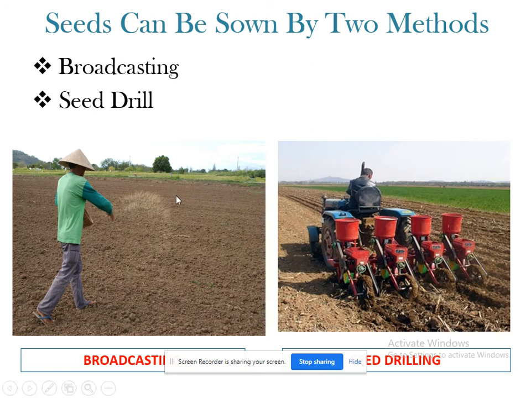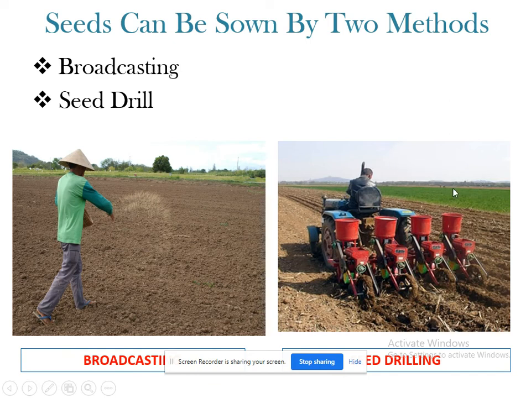Some may lie on the soil, some may fall outside the field. So there is no proper distribution of seeds in the soil. These are the disadvantages of broadcasting the seeds.